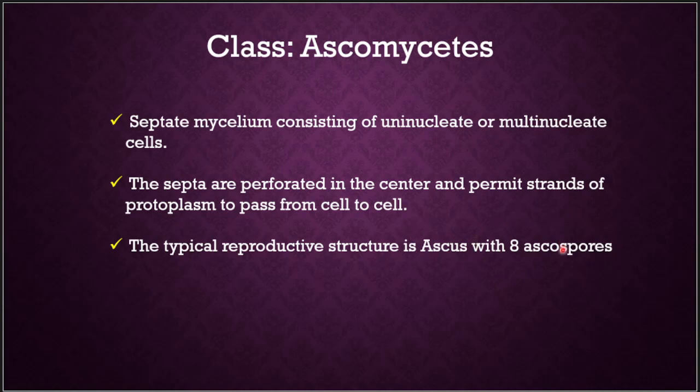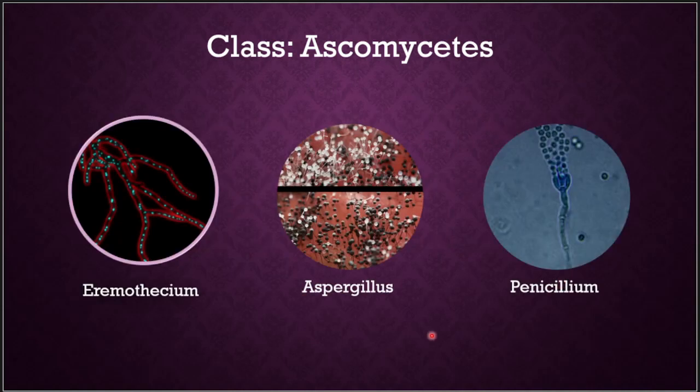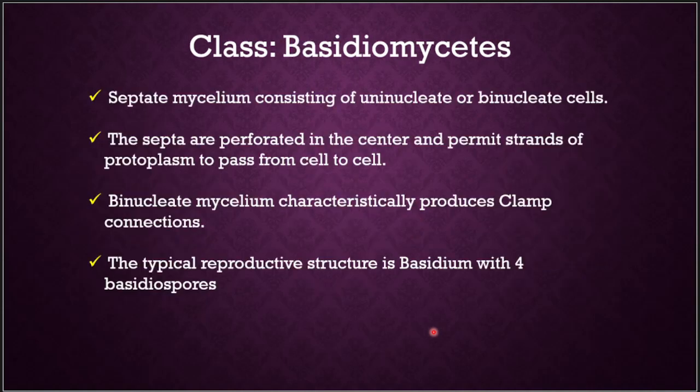This is very important because basidia are with 4 basidiospores. Aspergillus, Penicillium, Peziza, and Eremothecium are examples for Ascomycetes.